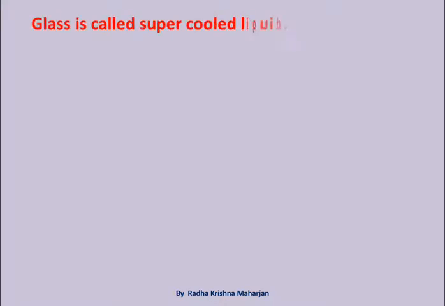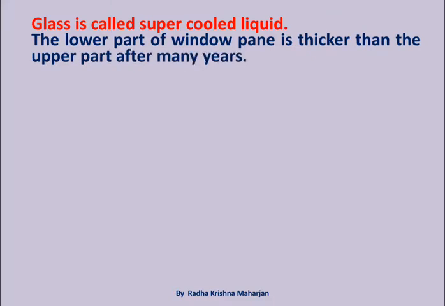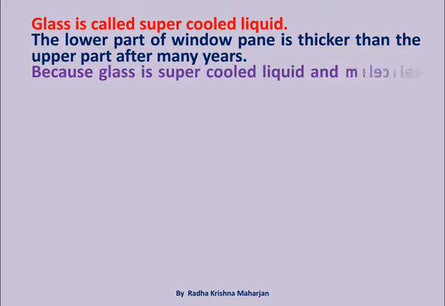Glass is called supercooled liquid. The lower part of window pane is thicker than the upper part after many years. Because glass is supercooled liquid and molecules of glass slowly moves down.